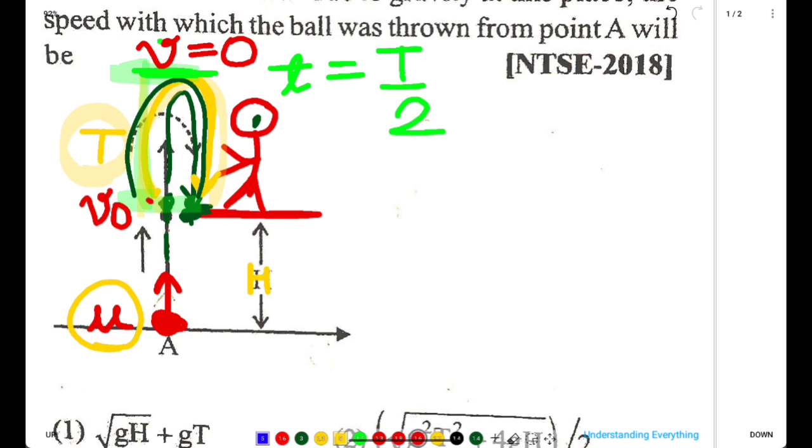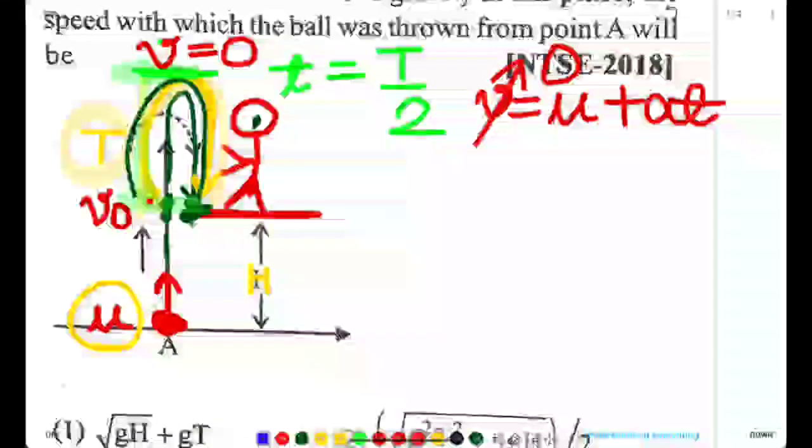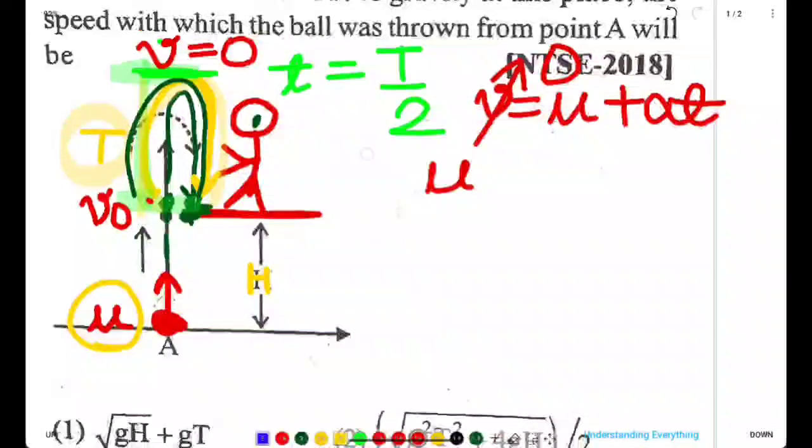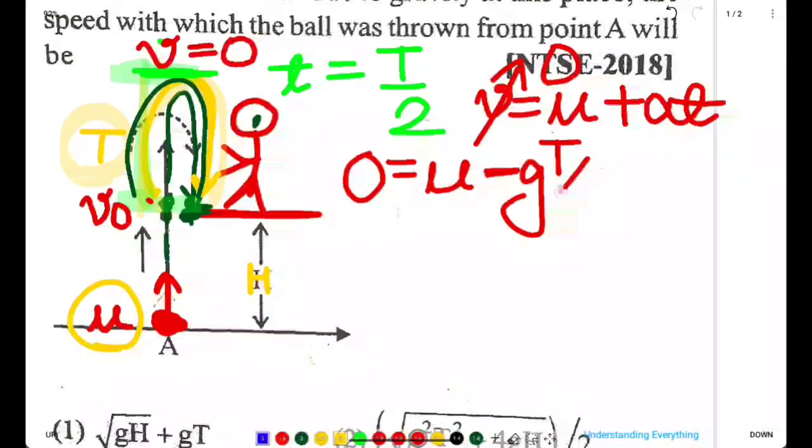So from the first equation of motion, v is equal to u plus at, this final velocity is 0. Clear? So 0 is equal to v naught plus, since acceleration due to gravity is in the negative direction, it is minus g, and time is T by 2.